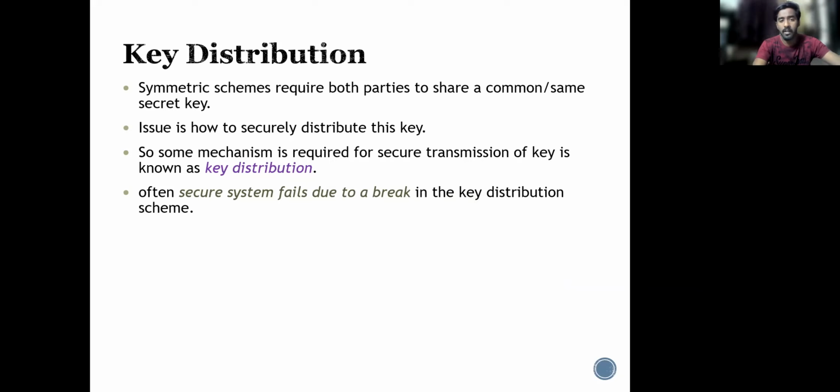As we know, a symmetric scheme requires both parties to share the same secret key. The issue is how securely we distribute this key, like how we can share this key without any third party accessing it. Some mechanism is required for secure transmission of this key, and we call it key distribution. Often a secure system fails due to a breakdown in key distribution. For symmetric key distribution, we have seen an algorithm called the Diffie-Hellman algorithm. So we will see the different types of key distribution algorithms for asymmetric key distribution.